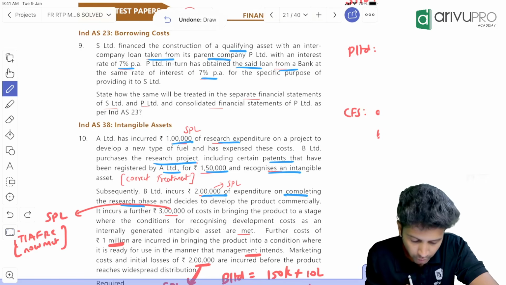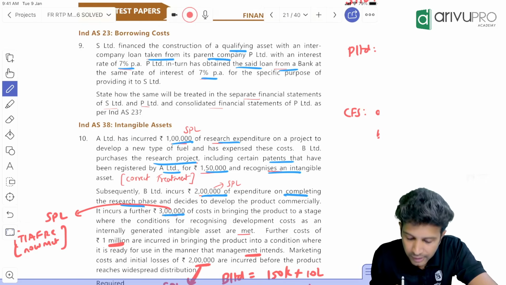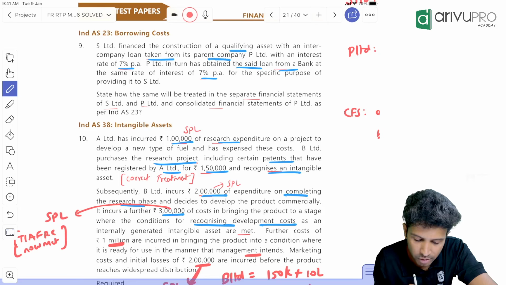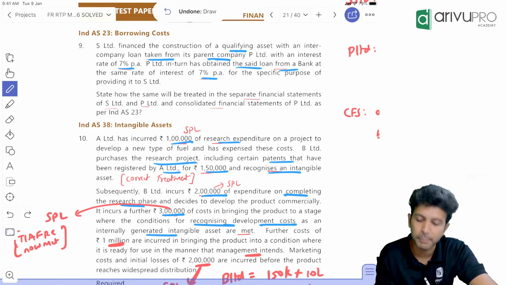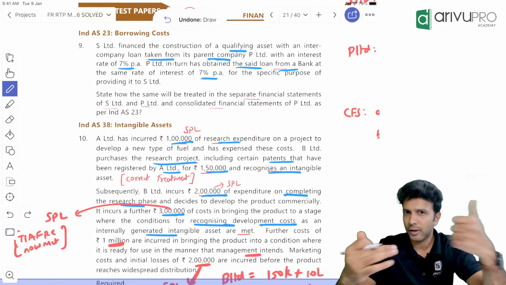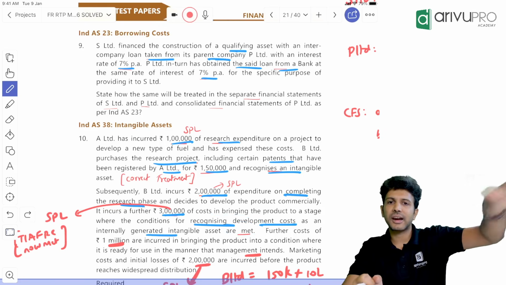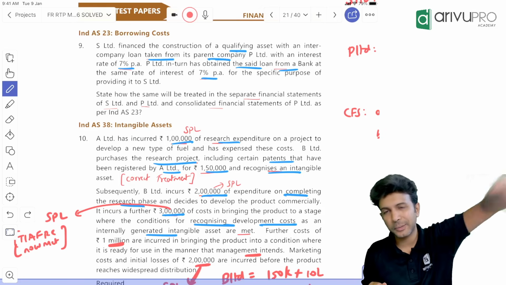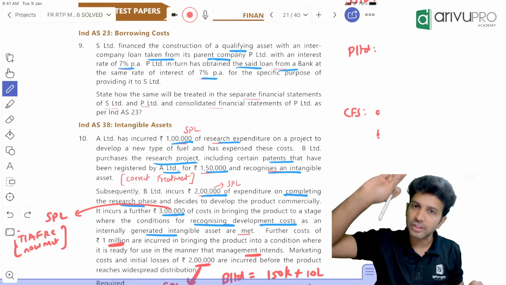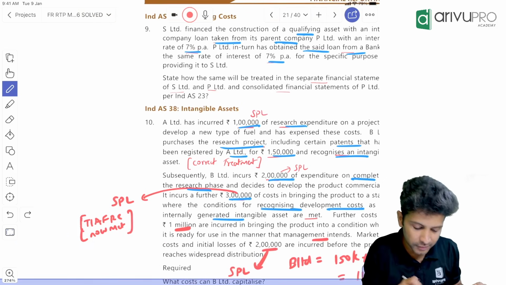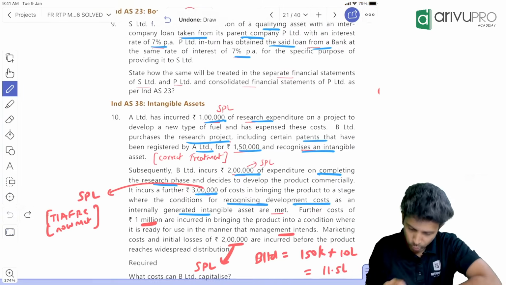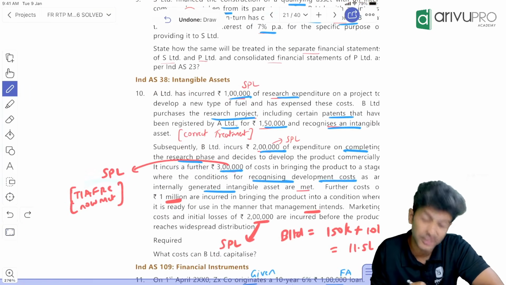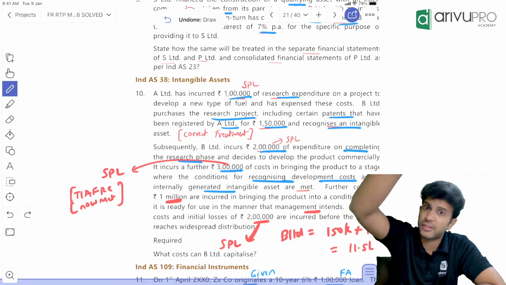Now B incurs a further 3 lakh rupees to bring the product to a stage where conditions for recognizing development cost of internally generated intangible assets are met. People, we already know internally generated intangible assets are categorized into research phase and development phase. Research phase expenditure goes off to P&L. Development phase expenditure can be capitalized provided TIFRC is satisfied. So now B is saying they spent another 3 lakh rupees to satisfy TIFRC.